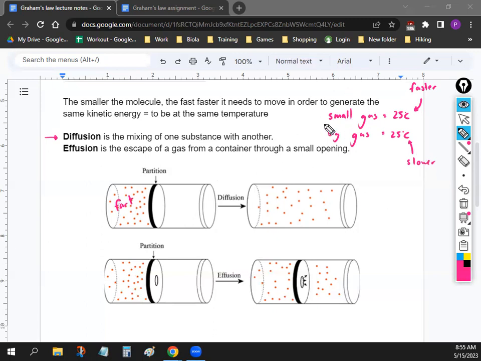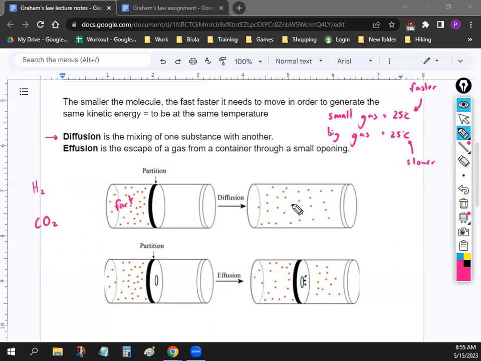All right, so let's talk about that in terms of Graham's law. Your fart is made up of a lot of different molecules. Some of them are big and some of them are small, and because of that, they're going to travel at different speeds. So let's say that we have a very small gas, H2, versus something a little bit bigger in your fart like CO2. H2 is a small gas, CO2 is bigger.